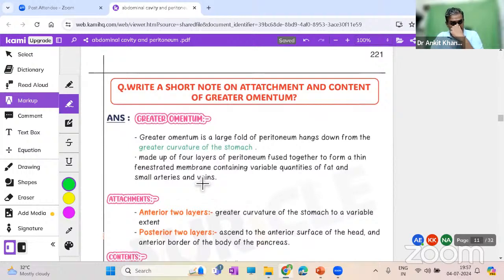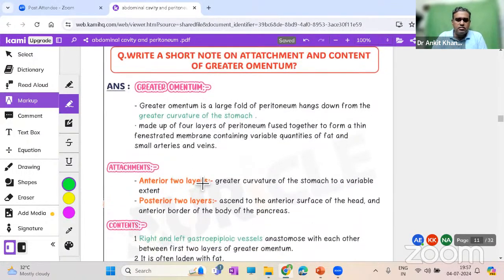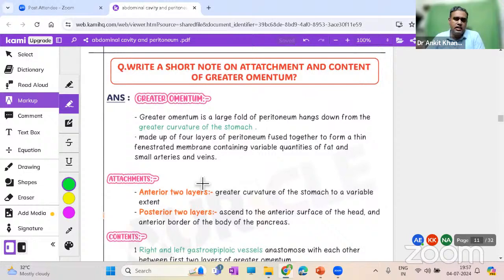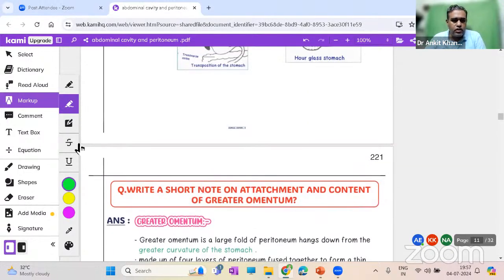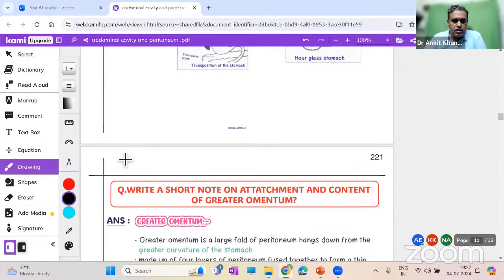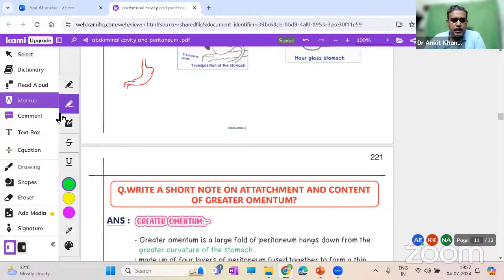Okay, now let us finally come to one more question over here, about the greater omentum. Now see, let me try to show you over here what actually happens. So we have this organ, the stomach, over here, right? We have the esophagus coming down, the lesser curvature and the greater curvature, and the duodenum going down. What happens now is that this, coming from the lesser curvature going to the liver, is which omentum? The lesser omentum.